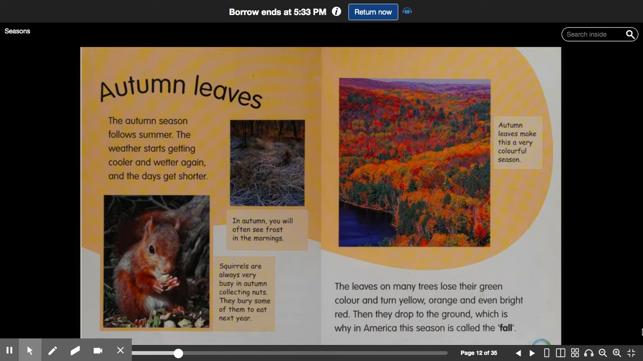Autumn leaves. The autumn season follows summer. The weather starts getting cooler and wetter again, and the days get shorter. The leaves on many trees lose their green color and turn yellow, orange, and even bright red. Then they drop to the ground, which is why in America this season is called the fall.